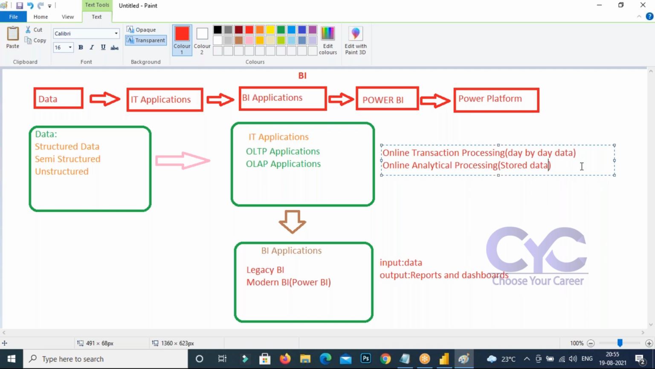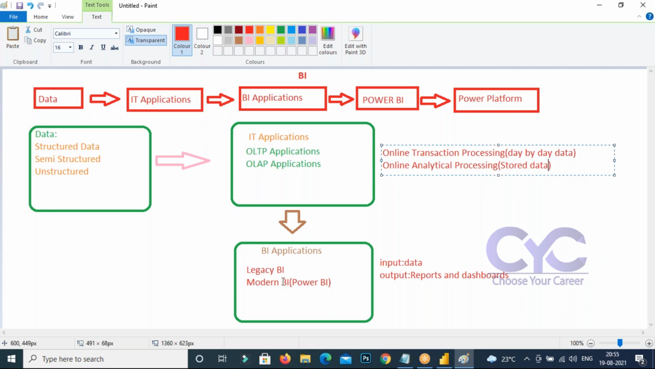Right? That's the meaning of it. Okay, these are the two types of things. What will the BI application do? A BI application will take the input data and give the output as reports and dashboards. So BI applications deal with the data and produce reports and dashboards. One of the BI applications is modern BI, or we can say Power BI.